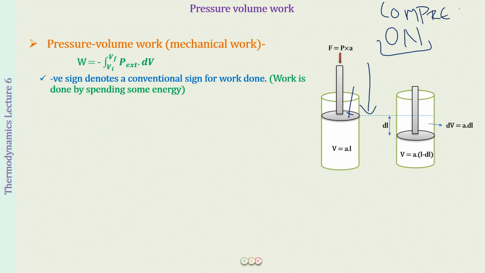Compression is work done on the system. This means that there is an increase in the energy of the system. So delta U is going to increase, be positive. When delta U is going to be positive, this means what? The work is also going to be positive over here.